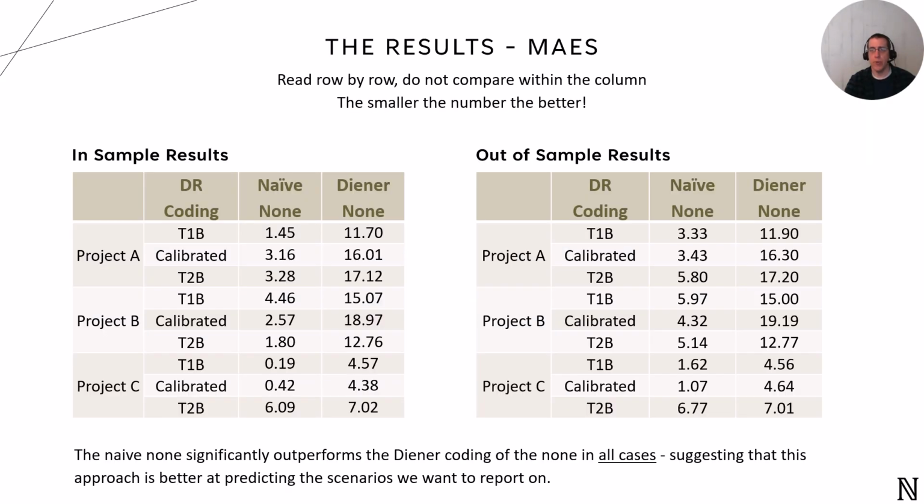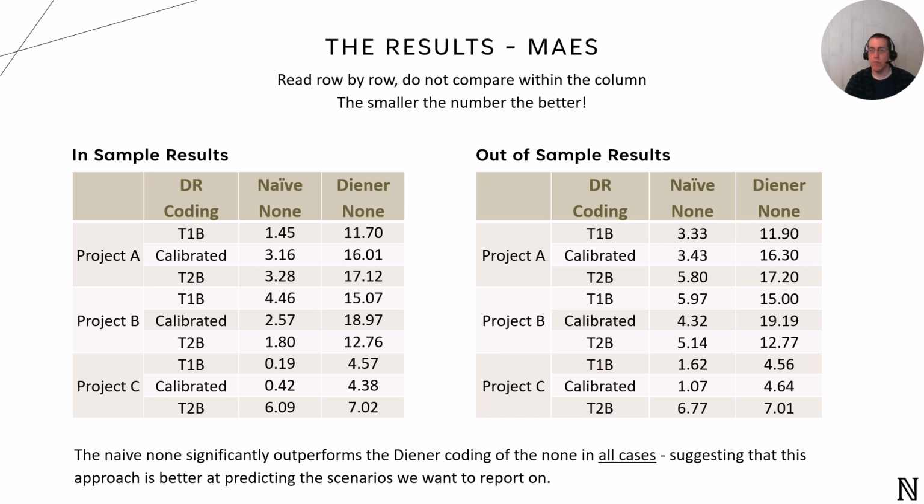Here we're comparing 3 different ways of handling the dual response none across the 3 different projects. And we've summarized the results using 2 tables, one showing in-sample validation and the other showing out-of-sample validation. It's really important to interpret these tables correctly. Don't read them top to bottom. That would be comparing different projects, which is like apples to oranges. Instead, read the rows left to right. Each row represents the same data set, so that is an apples to apples comparison.